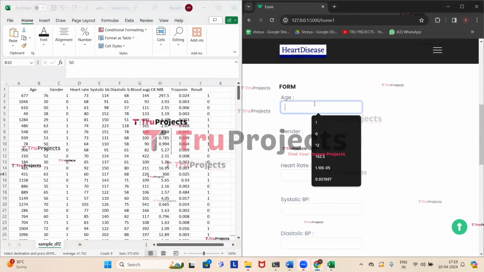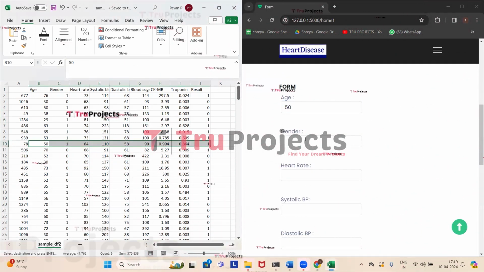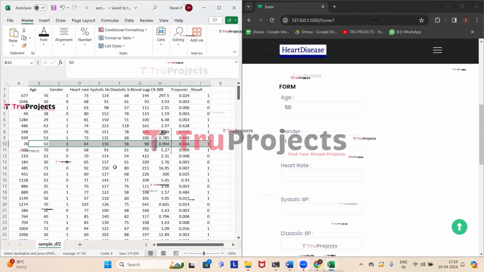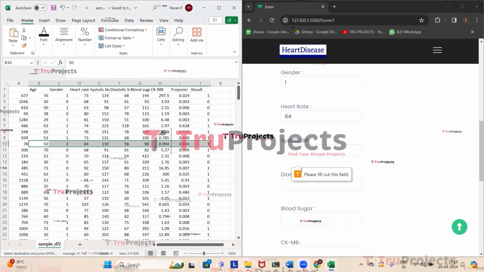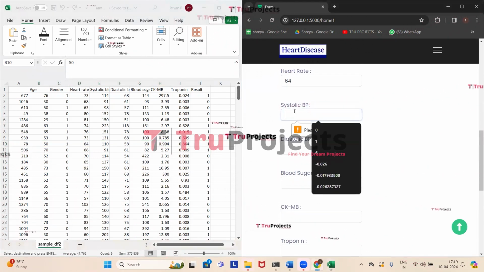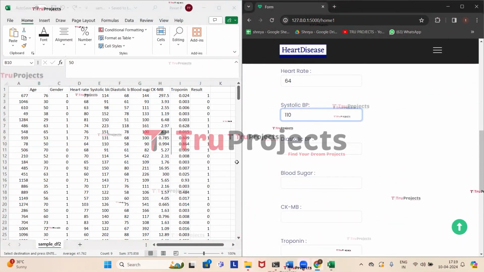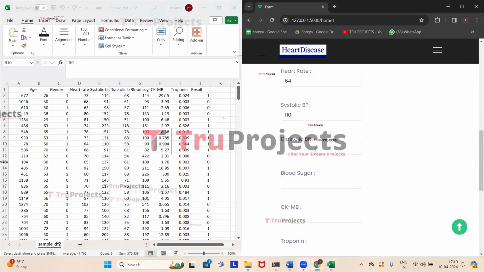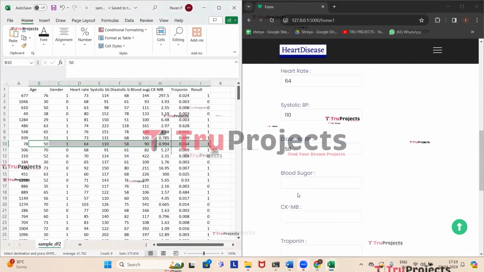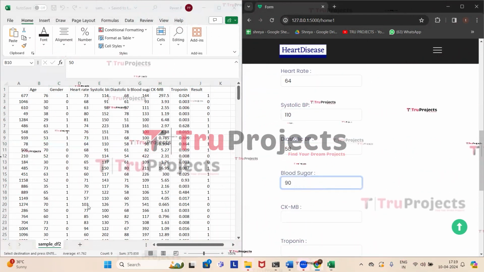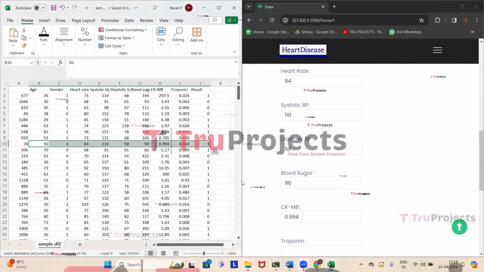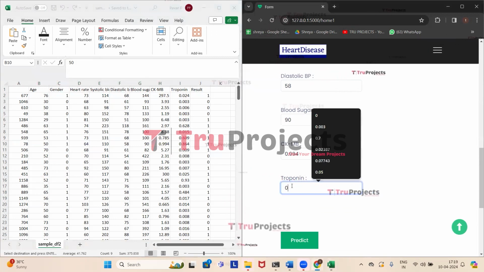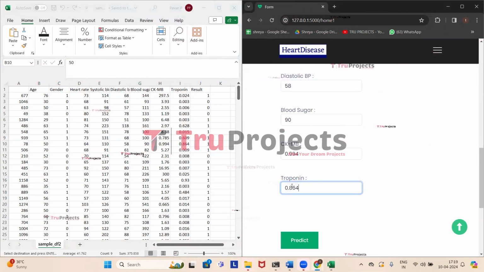So the age of the person is 50, gender is male, heart rate is 64, systolic blood pressure is 110, diastolic blood pressure is 58, blood sugar is 90, CKMB is 0.994, and the troponin value is 0.864.